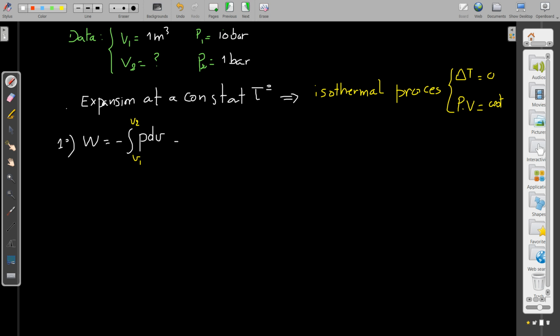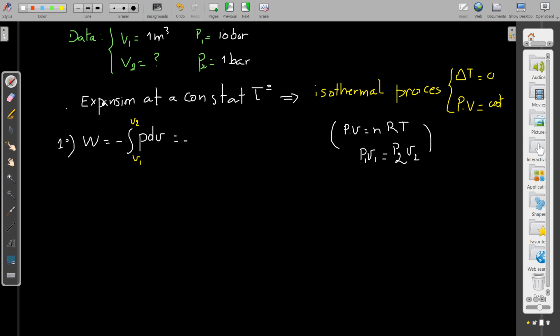Why do we change this? Because PV is equal to nRT for the perfect gas. First we use PV = nRT, so we change P with nRT divided by V.